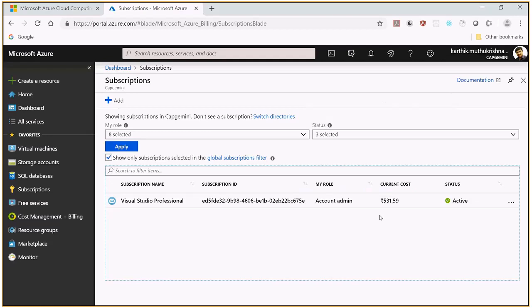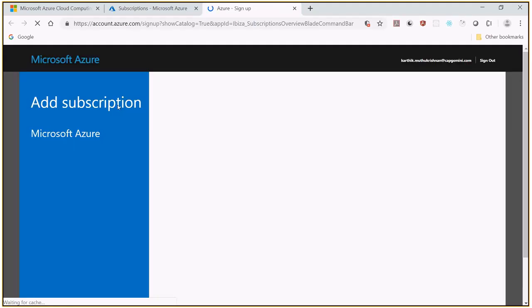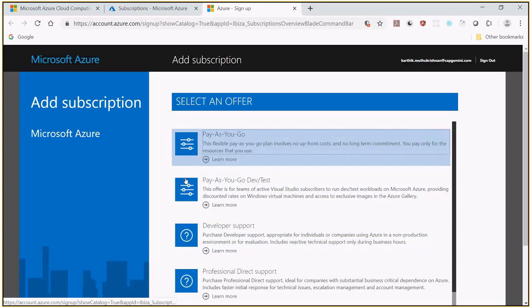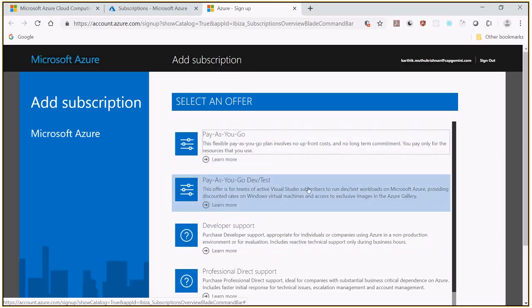To add the subscription, click the add button. So these are all the subscriptions left for me. I'm not interested in pay as you go and pay as you go dev test.